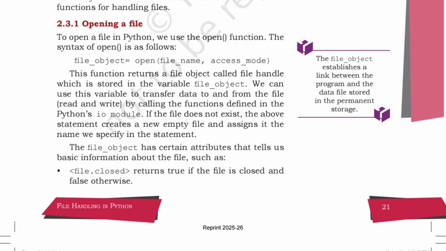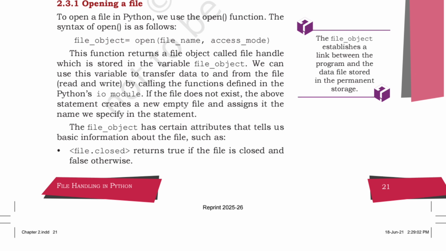A file object has certain attributes that tell basic information about the file. file.closed returns true if the file is closed and false otherwise.